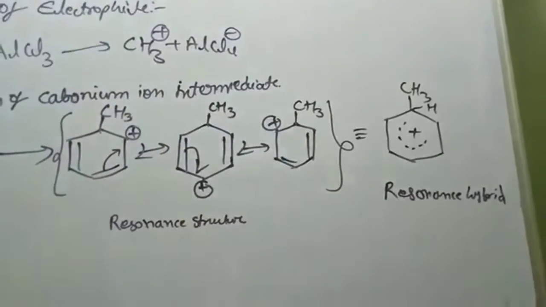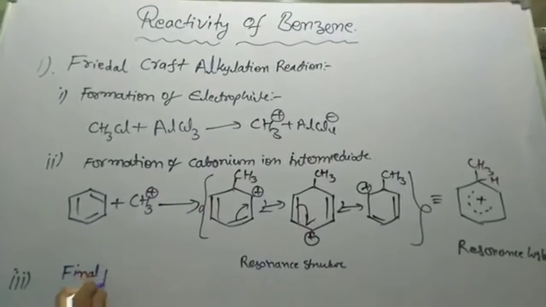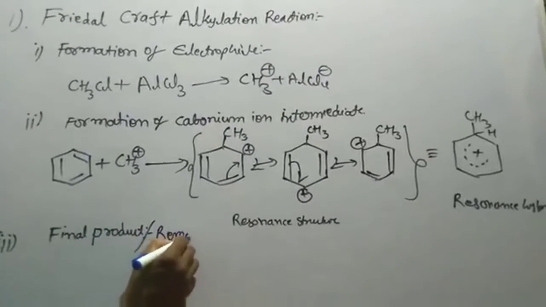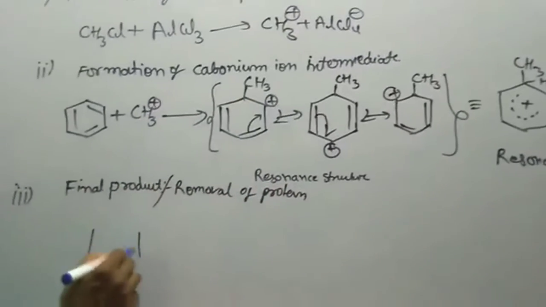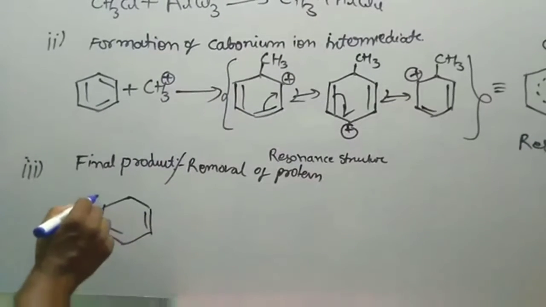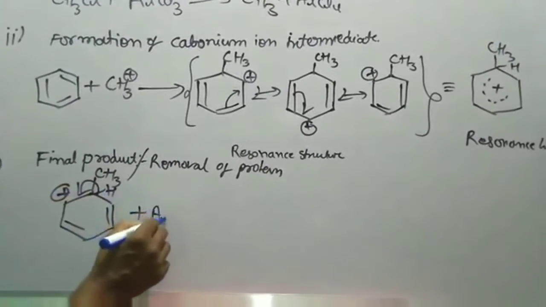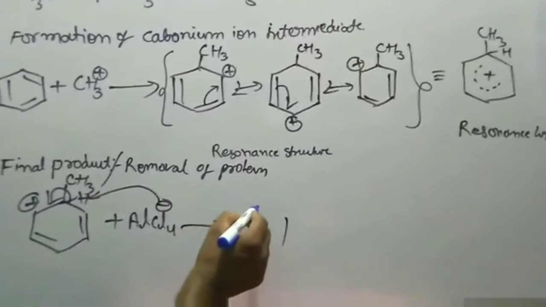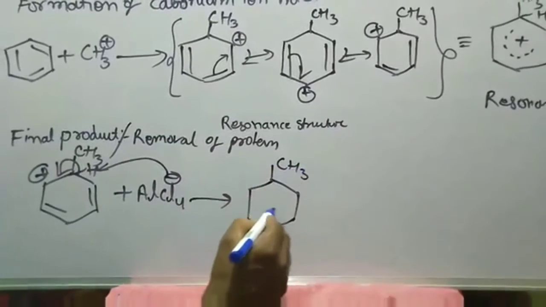By losing one proton, the removal of proton, this resonance hybrid gives the final product, that is methyl benzene.